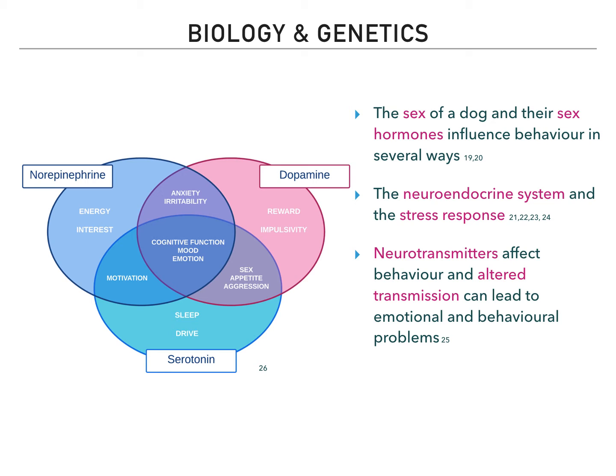The neuroendocrine system is involved in regulating stress. Stimulation of both the HPA axis and the sympathetic nervous system, which releases adrenaline and norepinephrine, leads to the fight, flight, or freeze response. Chronic stimulation may result in medical and behavioral problems. Neurotransmitters affect behavior, and altered transmission can lead to emotional and behavior issues. For example, dopamine participates in the reward system and is involved in impulsivity, and the role of serotonin includes regulation of emotional states like fear and aggression.